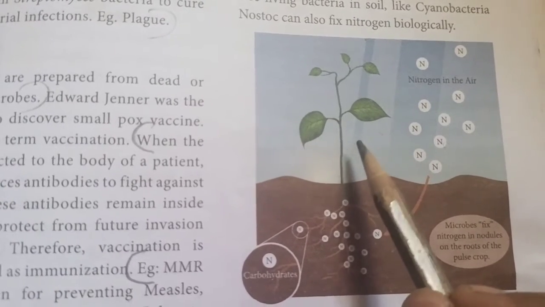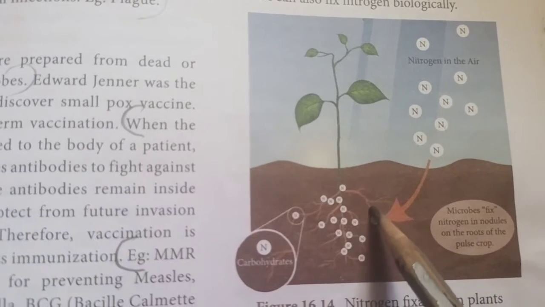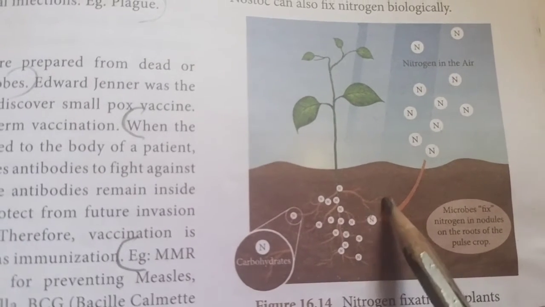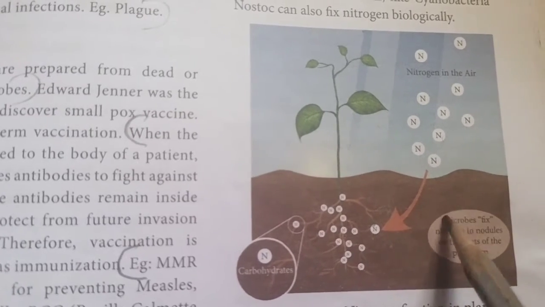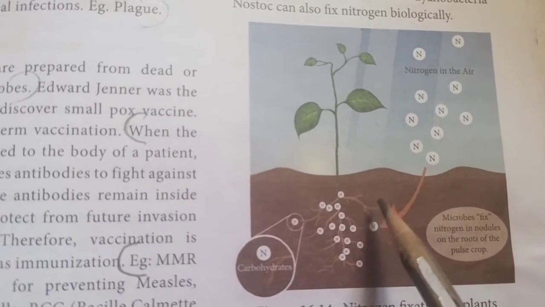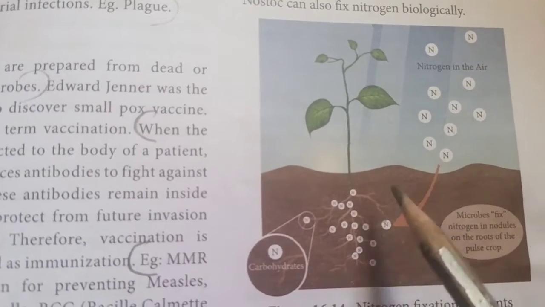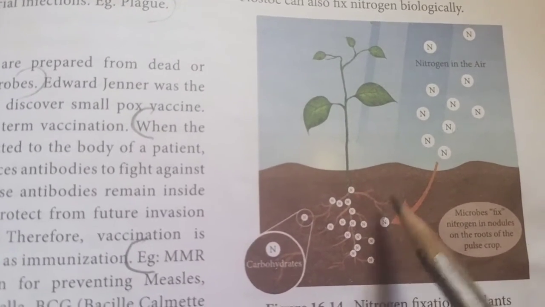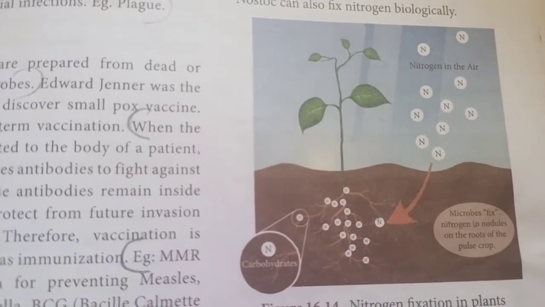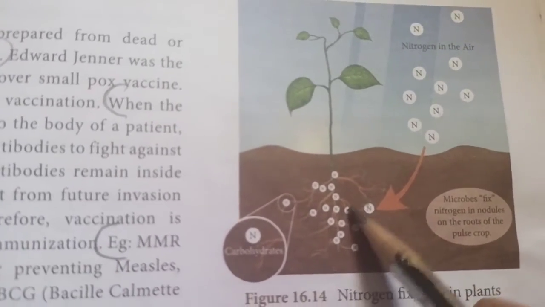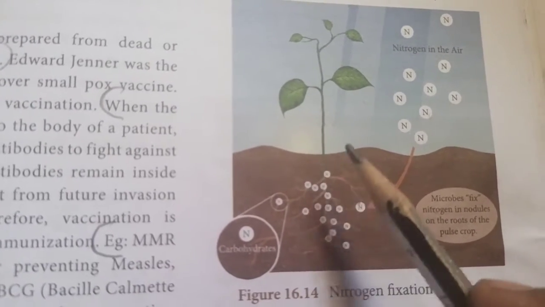Leguminous plants means like pea, bean plant. The plants have root nodules. Nodules means in the root they have bag-like structures. So the microbes fix the atmospheric nitrogen in the root nodules of leguminous plants. Microorganisms convert the atmospheric nitrogen into nitrates in the root. The nitrates are essential for the growth of plants. So plants use it for their growth.